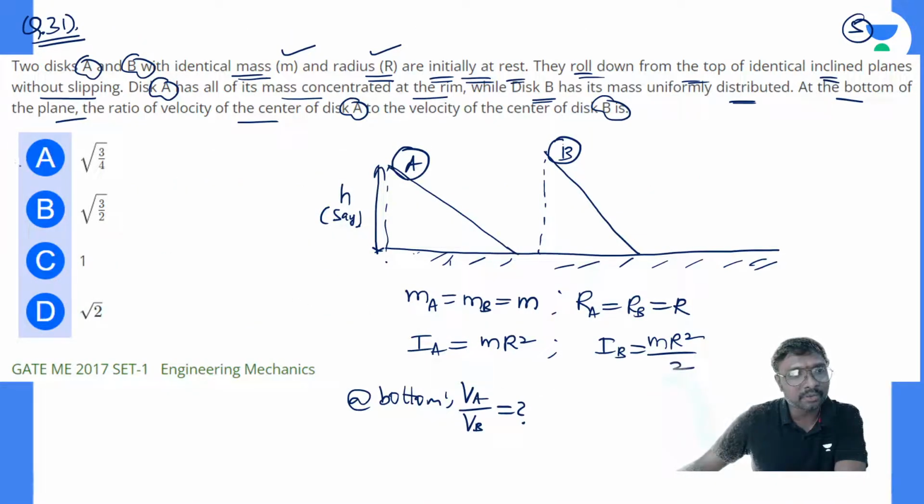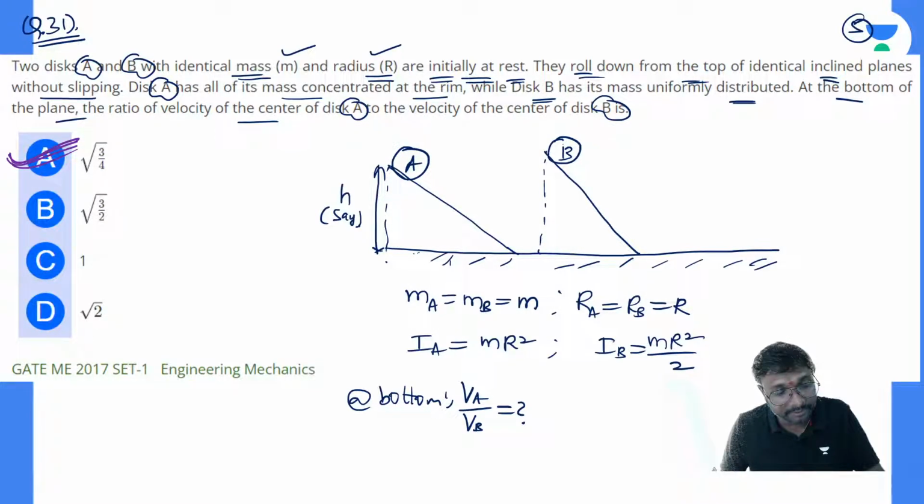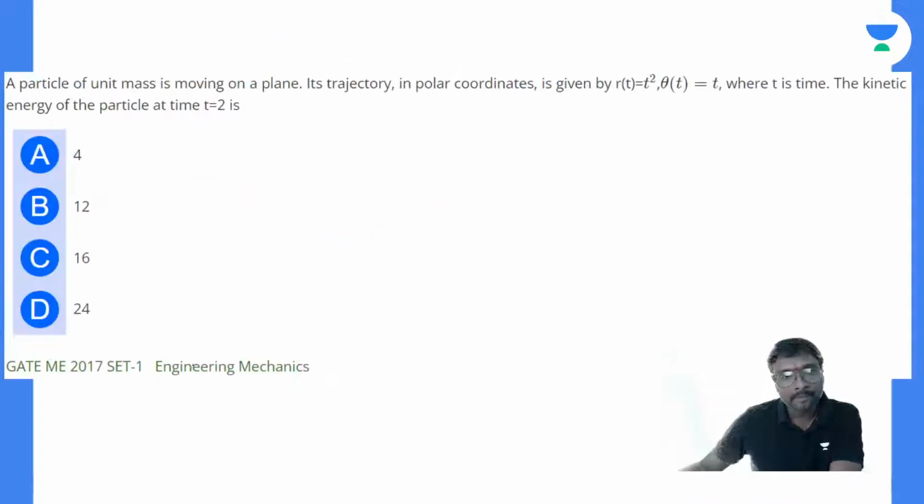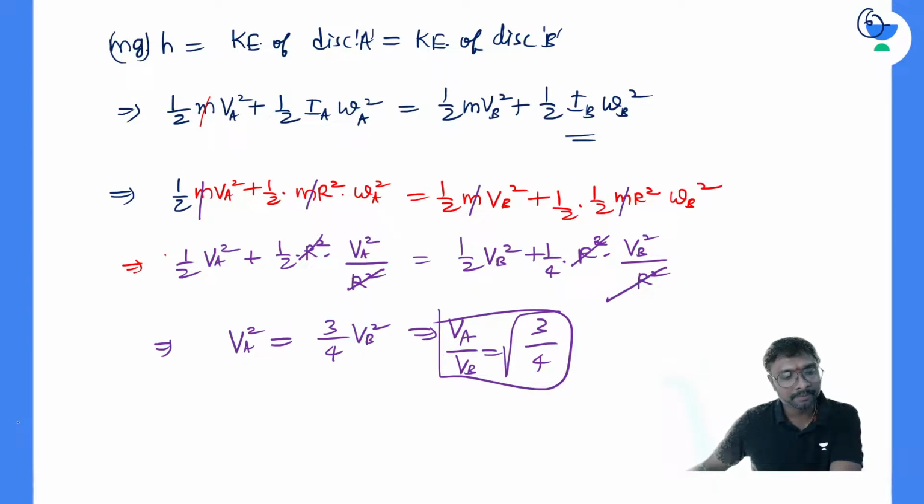Under root 3 by 4 means which option it will be? Option A will be the correct answer, absolutely. Is it clear, everyone? So like that we'll be solving this question. Here, these questions you try to do on your own, all of you.